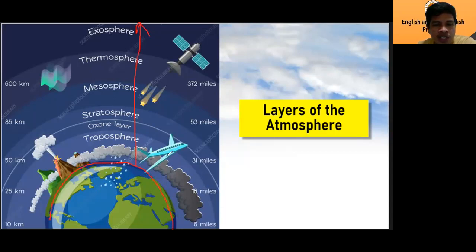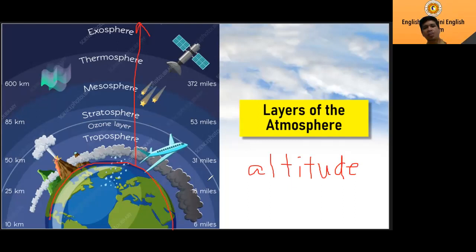So we have here the height from the surface going up, which is what we call altitude. This is the height of the atmosphere, from down going up.